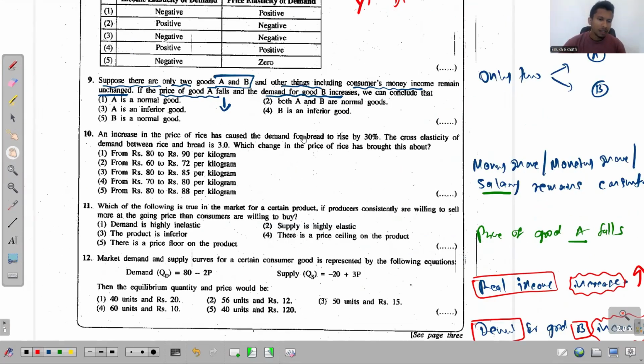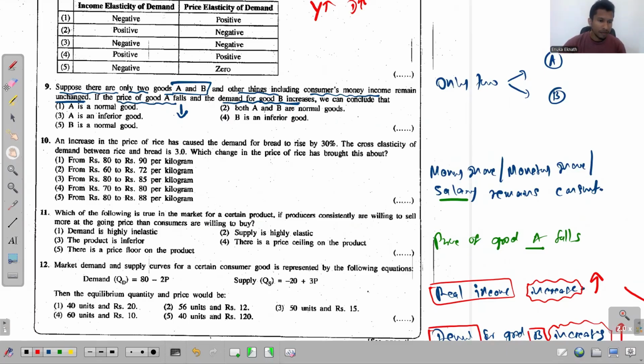Now look at the first option. The first option says A is a normal good. See, we don't know this. That is a problem.